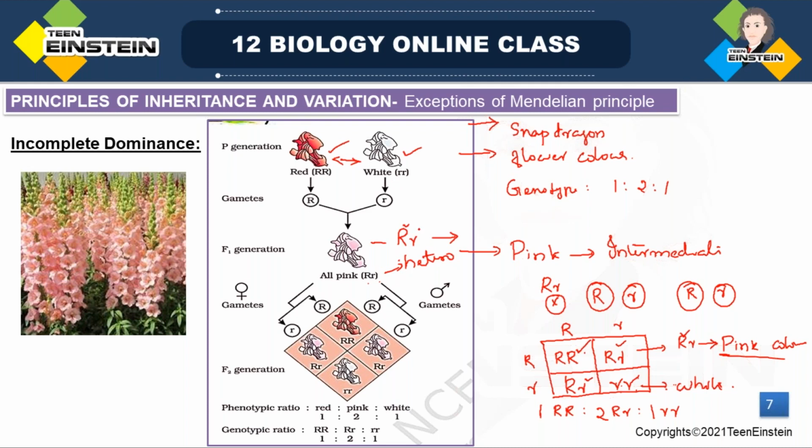So how will you write the phenotypic ratio here? Here, the phenotypic ratio is also similar: 1 red, 2 pink, and 1 white.